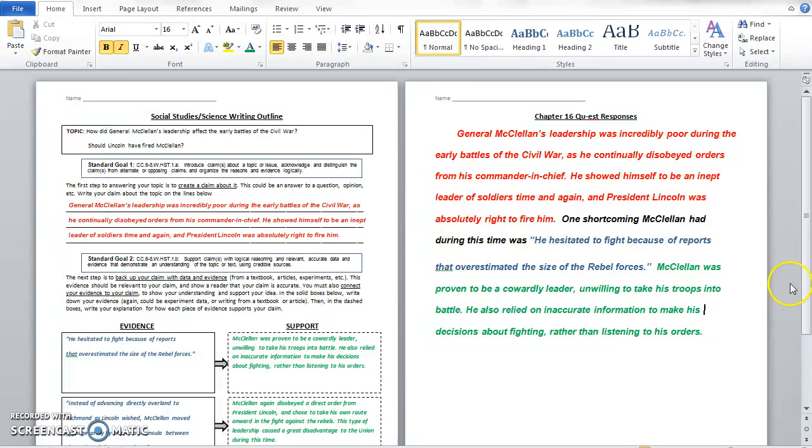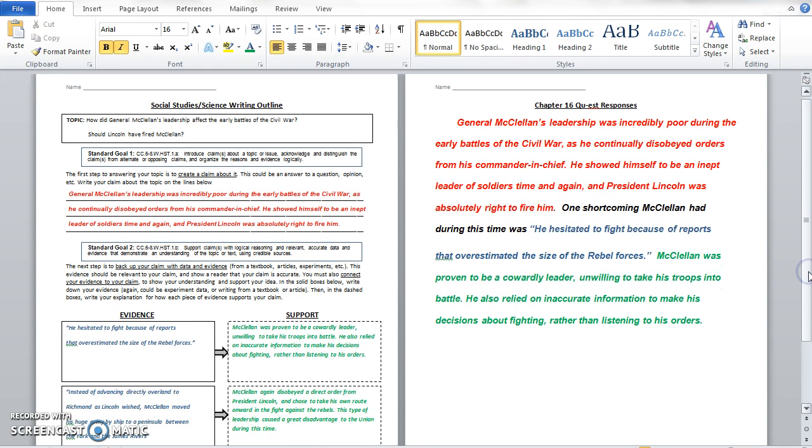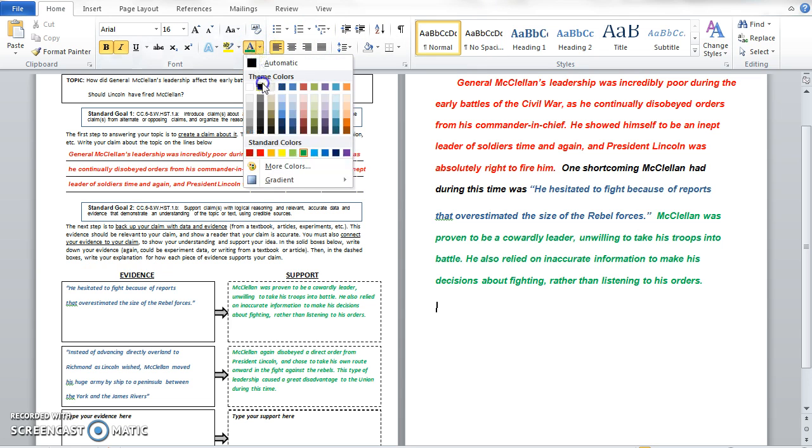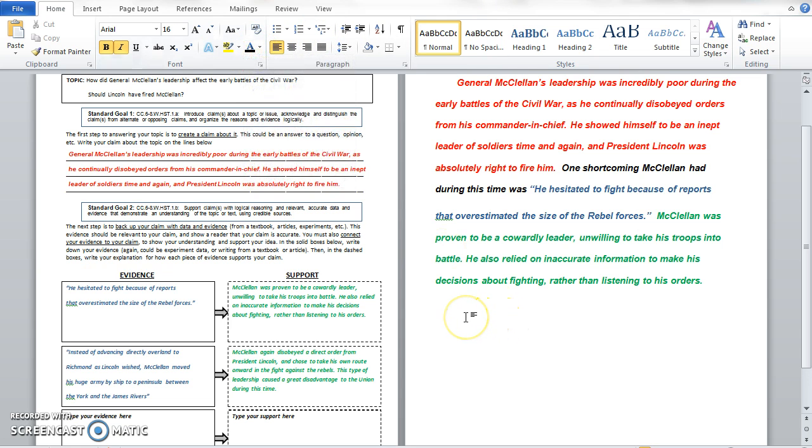Now if you want to bring in the second one, we can scroll down here a little bit just so everyone can see it. And our second piece of evidence says, instead of advancing directly overland, as Lincoln wished, McClellan moved his huge army by ship. No problem. Again, you need to give a little bit of information that will introduce your piece of evidence, because again, we want your writing to flow really well.